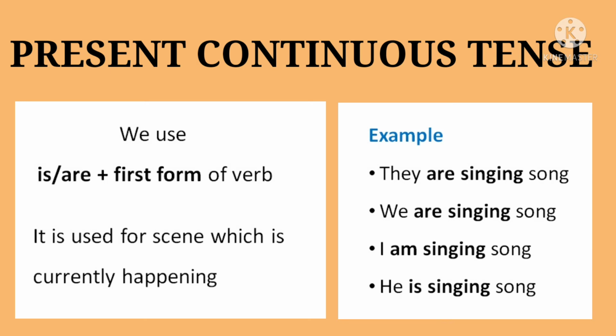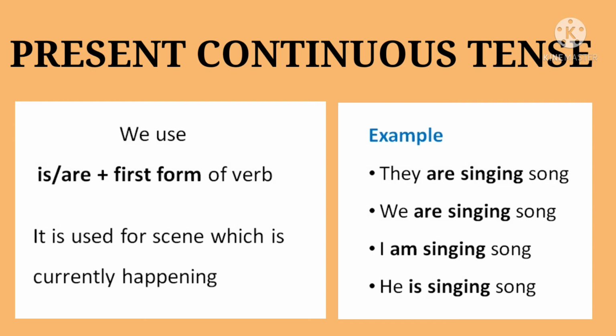Like Sudha is reading a novel now. I am doing my homework. I am writing a letter. Rita is reading a book. In all these places, an action is going on right now. So this is our second part, that is present continuous tense.